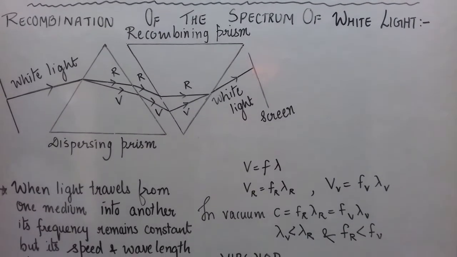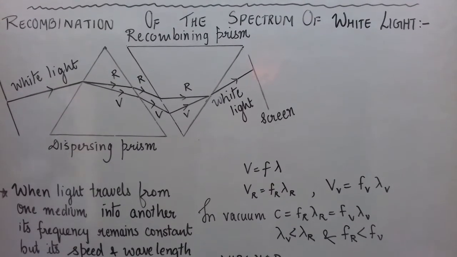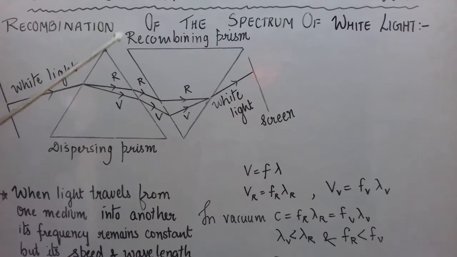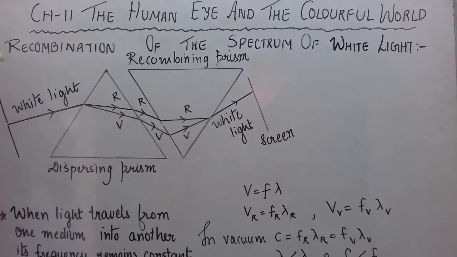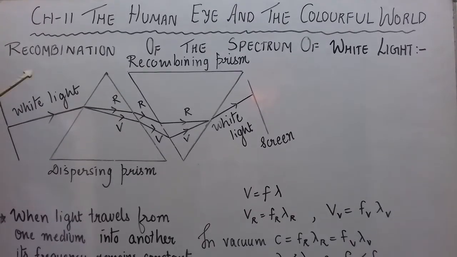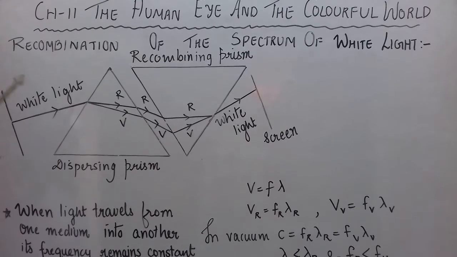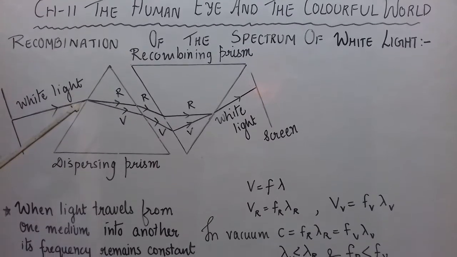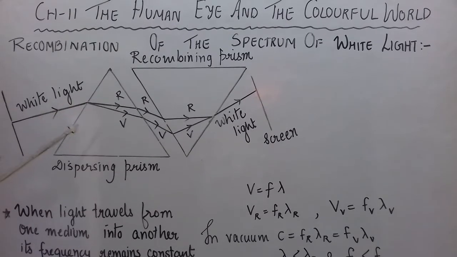He didn't succeed in that, but what he obtained was the recombination of the spectrum of white light. Instead of splitting the spectrum of white light, which he obtained by one prism, into more colors and getting a more beautiful spectrum, what he obtained was white light again.